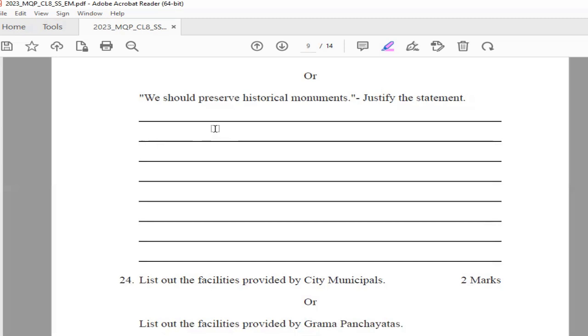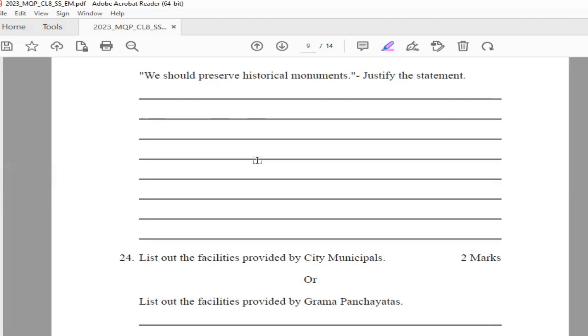They are like a treasure for a nation and symbol of pride of their civilization. They help us to appreciate our past and the level of development, knowledge, and thoughts. In a way, they provide life to our past. So, you can prove this statement here. You can justify your statement here. So, here your answer is ready.